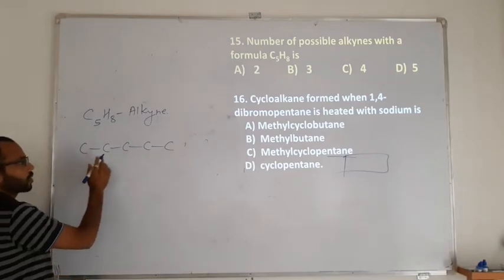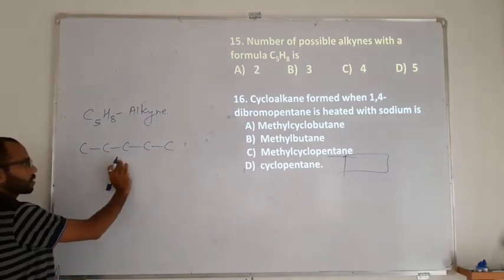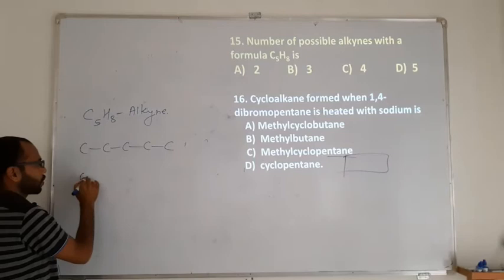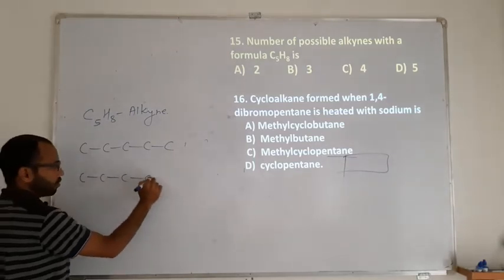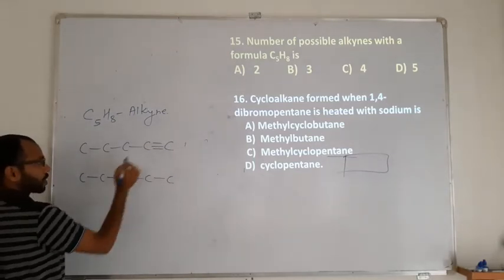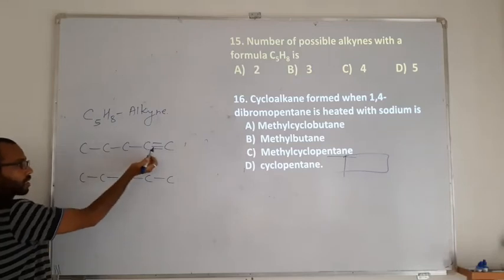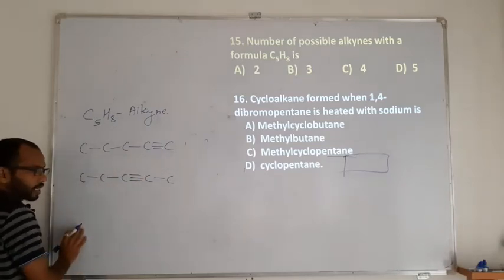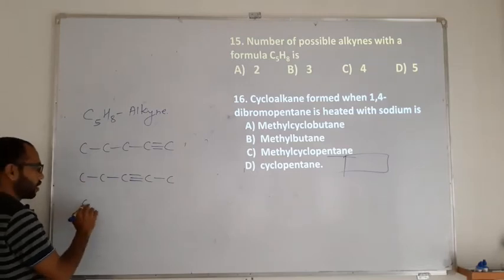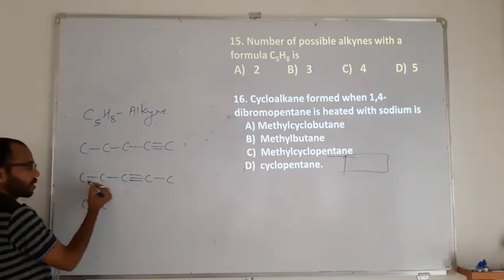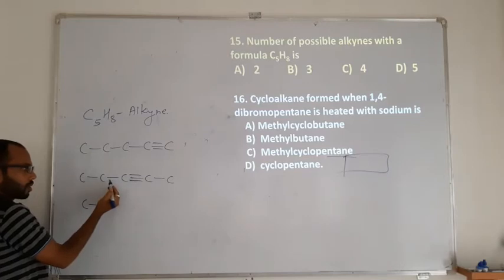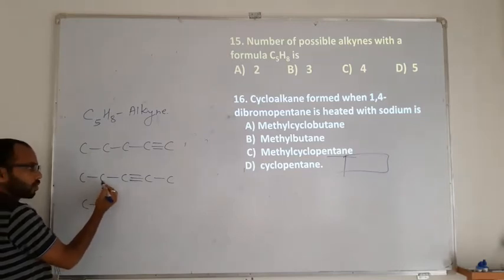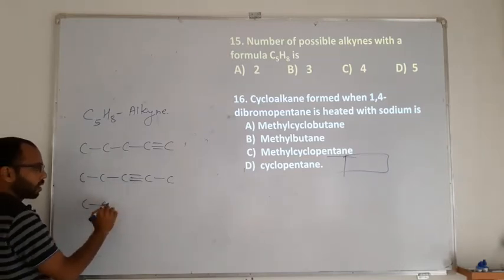One possible arrangement is to keep all the 5 carbons in a single chain. Second possibility, change the position of the triple bond. In the first case, I have taken the triple bond between first and second; I will go for second and third. Third possibility: I cannot change the pi bond's position further, because if I take it here, then it is going to be 1, 2, 2, 3, again the same.